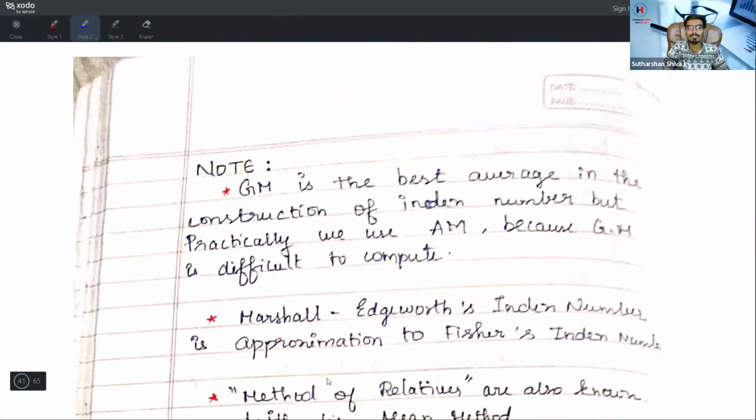First, note: geometric mean is the best average in the construction of index numbers, because without the geometric mean we could not find it. But practically, arithmetic mean is used because geometric mean is difficult to compute, as it depends on the anti-log. How can I find the anti-log? It will take some time. So I will use the arithmetic mean in general practice.